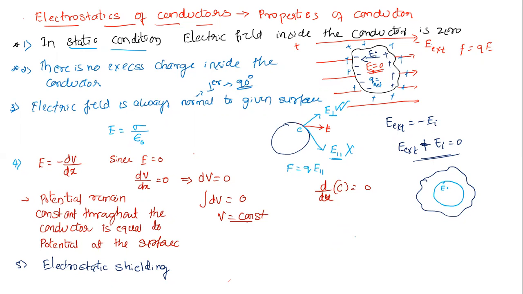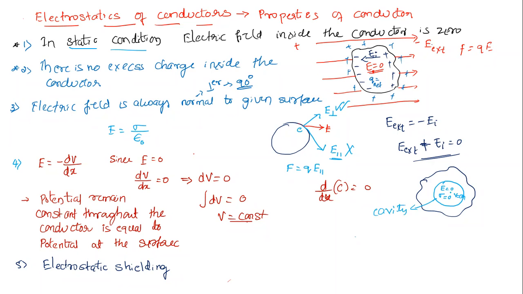Inside, the electric field is zero. There is no excess charge, which means charge density is also zero, and potential is constant inside the conductor. So these three things are there. Now I want to keep an instrument, some designed instrument. We need to keep that instrument in a place where it is free from electrical field influence. We can keep it inside the cavity. This is what we call the cavity.